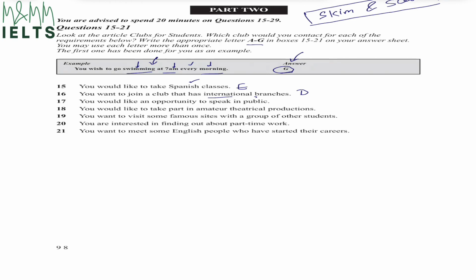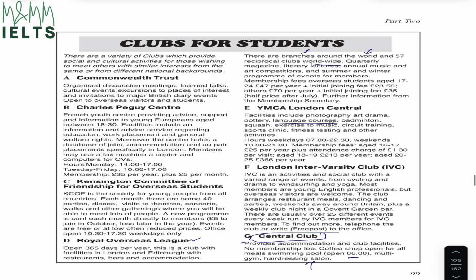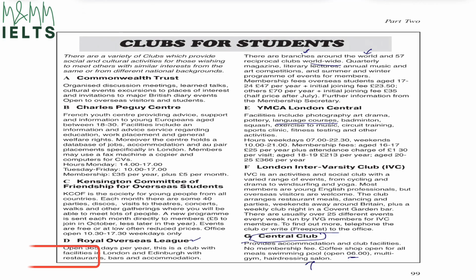Next is you would like an opportunity to speak in public. So now you want to speak in public and you want an opportunity for that. Let's have a look which paragraph would that be. If I look at paragraph number A, it says organized discussion meetings, learned talks, cultural events, excursions to places of interest and invitation to major British diary events.